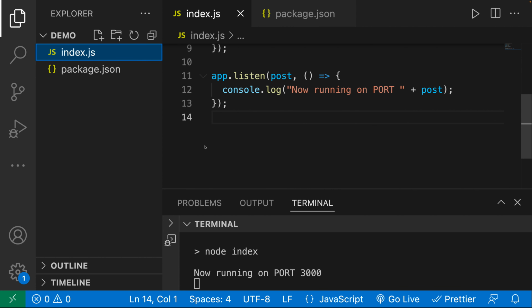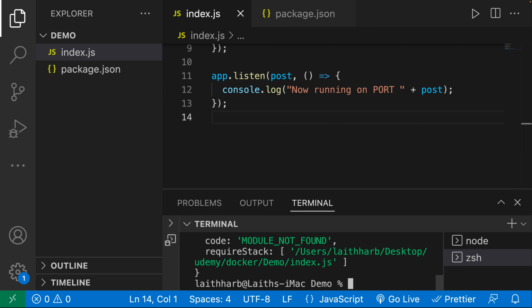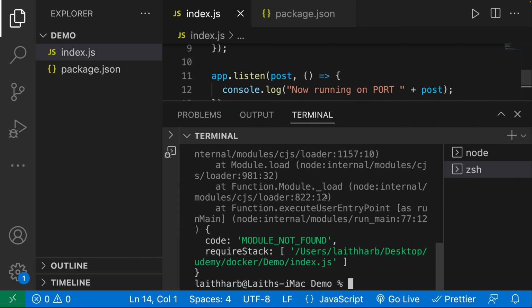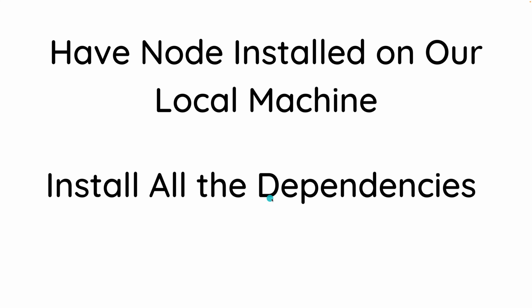All you have to do is go to your terminal and run npm run start. So let's just go here. Let's just say I go to my terminal and say npm run start, and right away I get treated with a bunch of errors and I need to figure out exactly how to debug. Now you can see here we can't find the module Express because we haven't installed it.